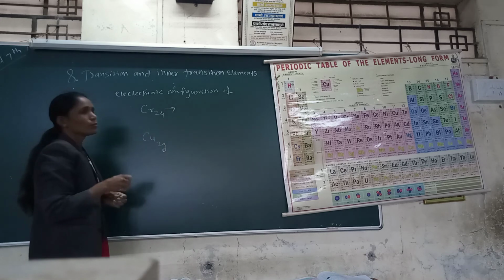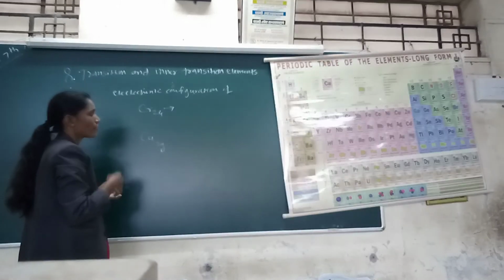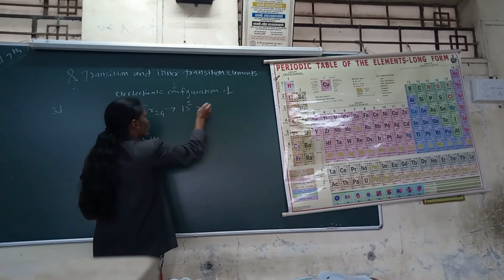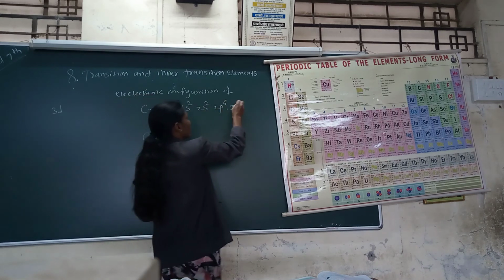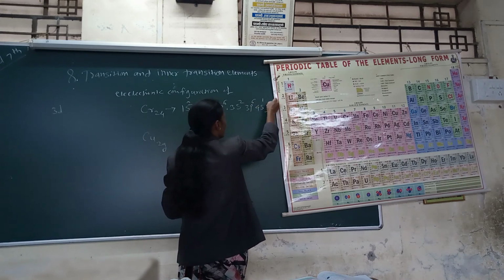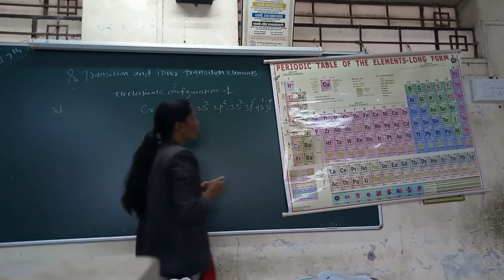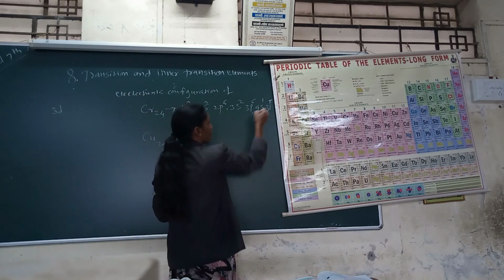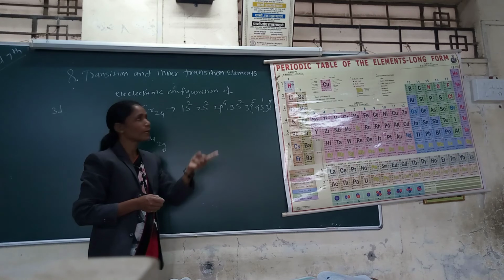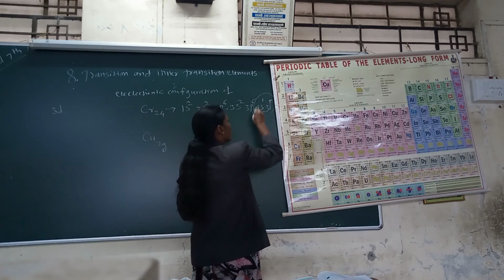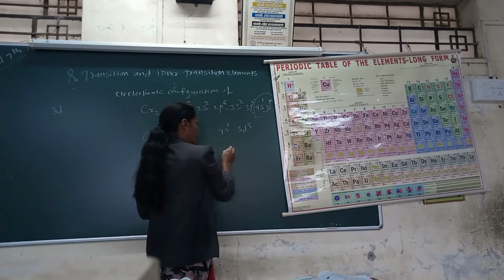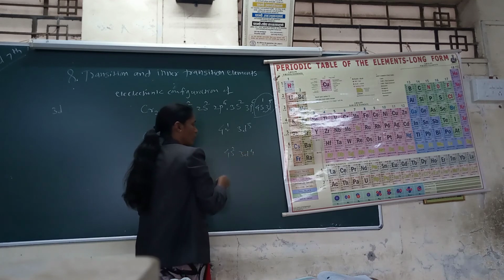Chromium shows two types of configuration, one observed and another expected. The observed electronic configuration is 1s2, 2s2, 2p6, 3s2, 3p6, 4s1 and 3d5. This configuration is different from the other elements, because in chromium it is 4s1 and 3d5. The expected is 4s2, 3d4.